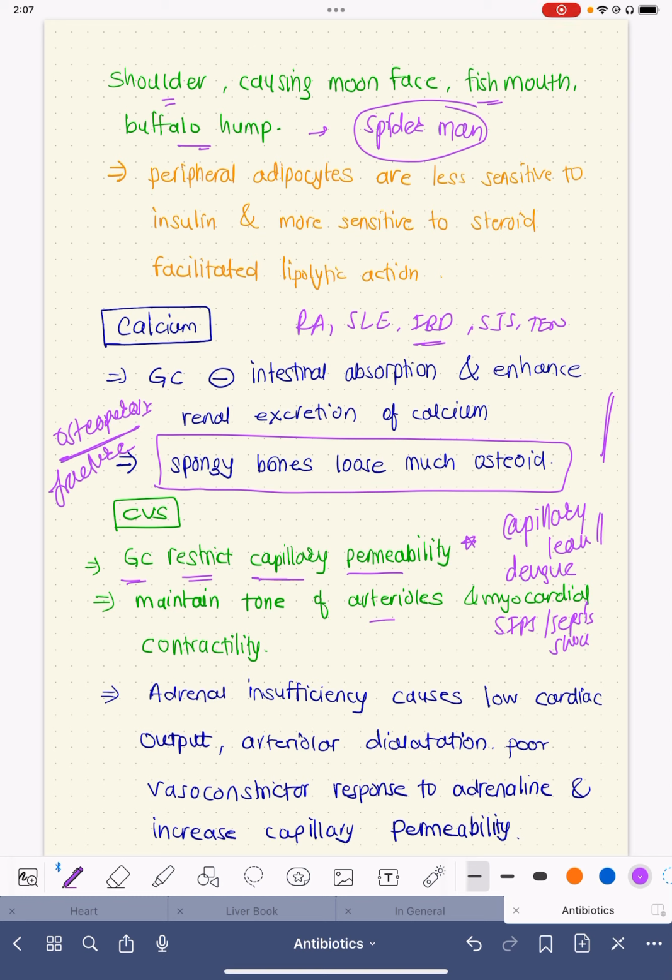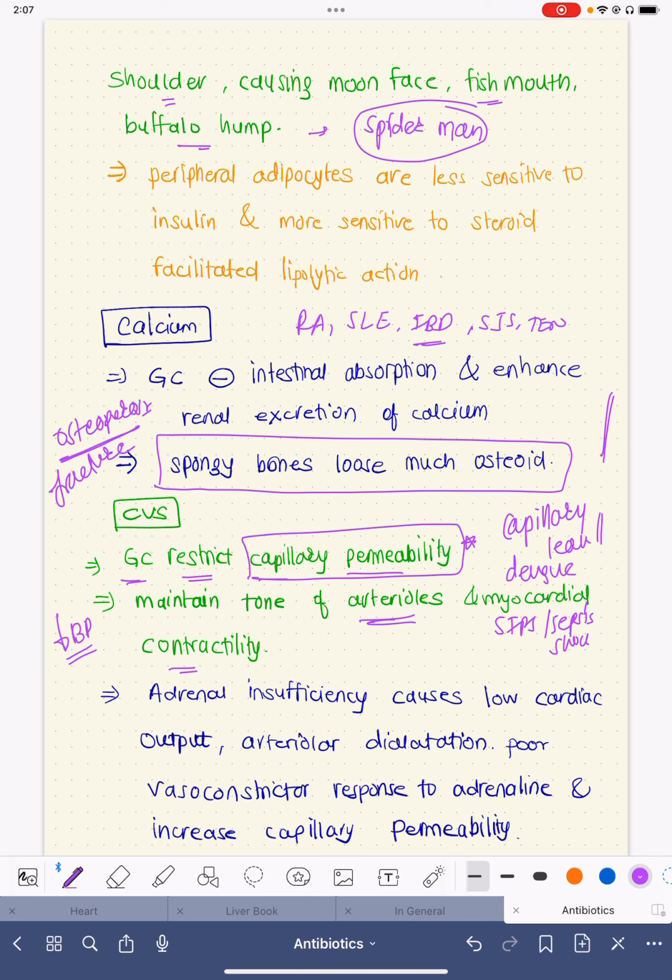there is significant increase in capillary permeability, causing water leakage into the third space, like the pleural cavity and ascitic cavity. So these patients will be dehydrated in spite of giving a significant amount of fluid because of increased capillary permeability. Whatever amount of fluid we give, all of it gets leaked into the pleural space or ascitic space. So in the blood vessel there will not be enough blood volume, so blood pressure remains low. In that scenario, the steroids can be used to reduce the capillary permeability so as to maintain the blood volume, to maintain the tone of arterioles, and to maintain the myocardial contractility.